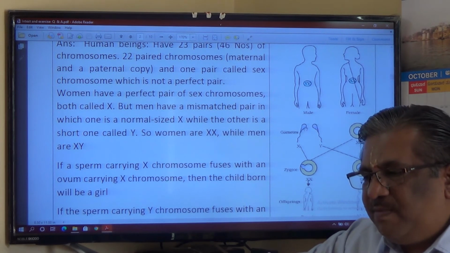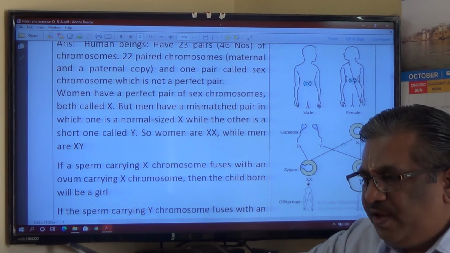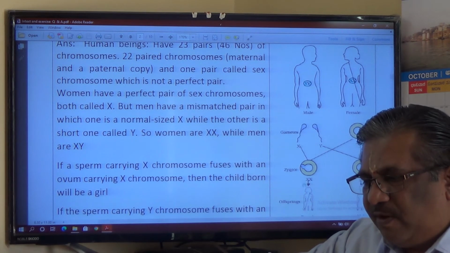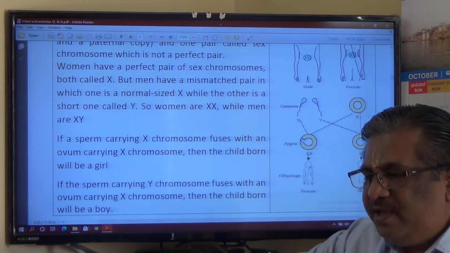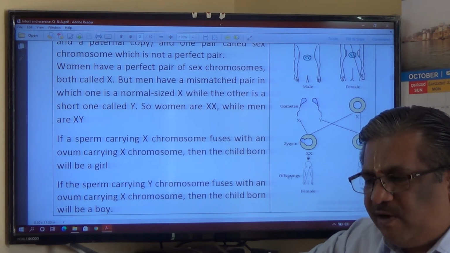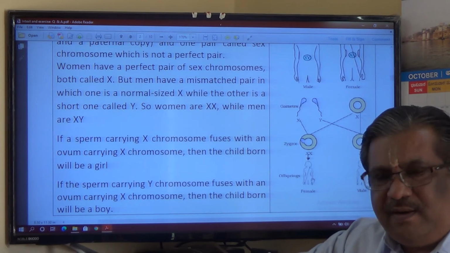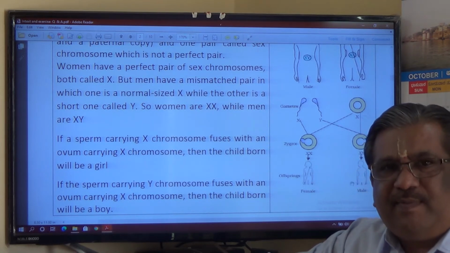So a sperm containing X chromosome, if it fuses with the egg, then the offspring is a girl child. Here you need not draw the diagram of a male and female. Simply you can write here offspring, baby girl and baby boy. That is the best way to represent.